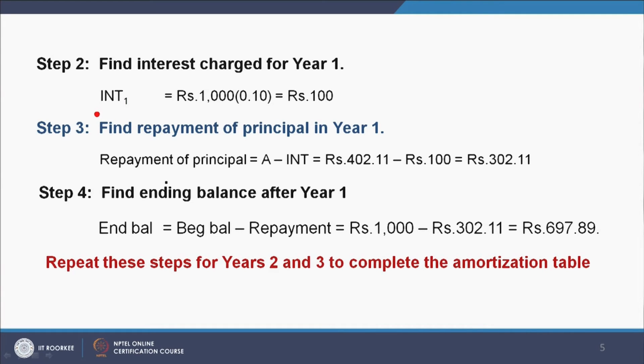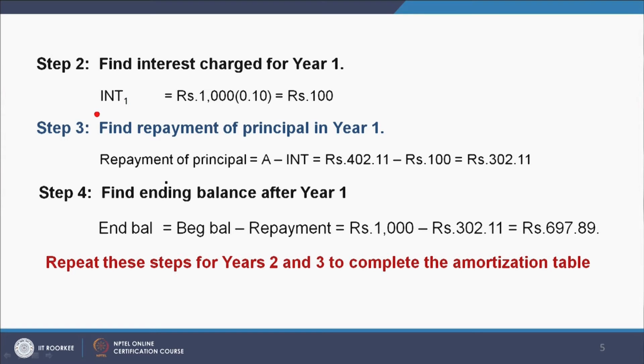Now, step 3, find repayment of principal in year 1. So, repayment of principal is equal to A minus interest. So, A is my 402.11 minus 100, which comes out to be rupees 302.11. Step 4, find the ending balance after 1 year.